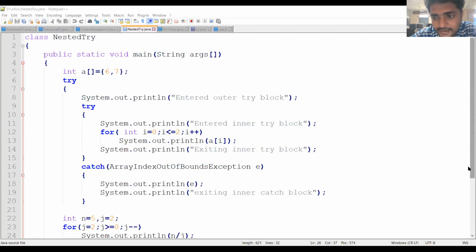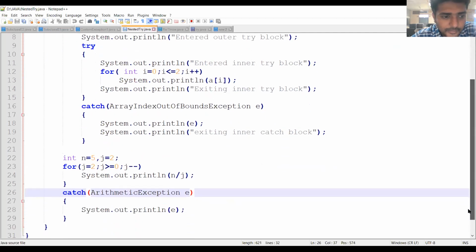So this is the inner try block. Let us see the program. Here I am reinitializing the values n is equal to 5 and j is equal to 2. I am initializing some values. So these values are at the outer try block.